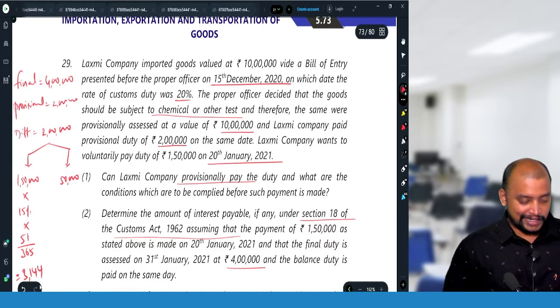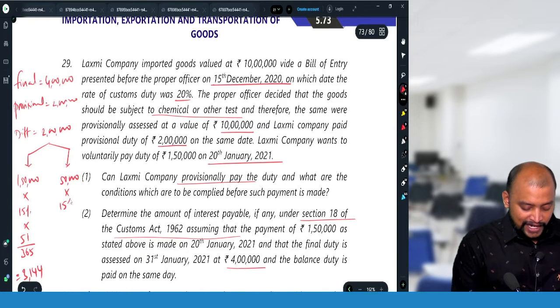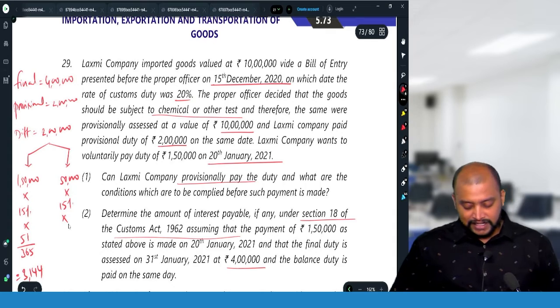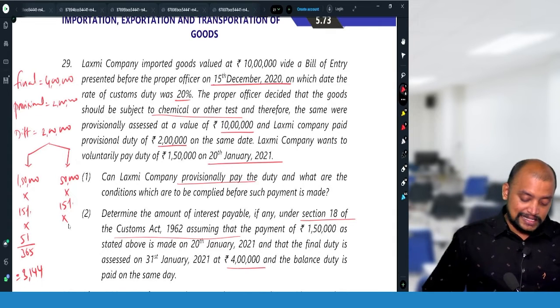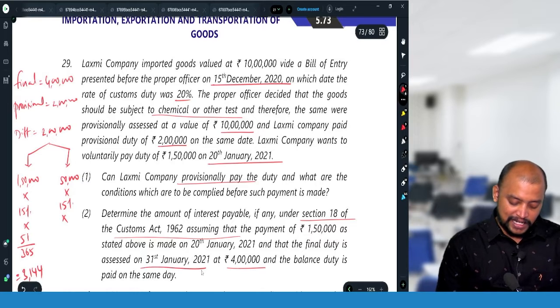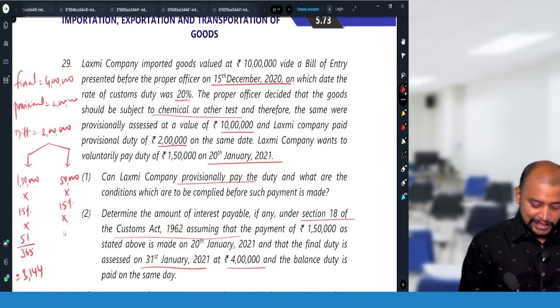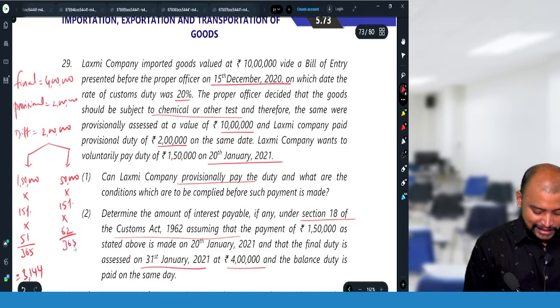3,144 should be taken. Then here 50,000 into 15%, from when? Same, 1st December, and till when it is paid. The balance duty is paid on 31st January. So in January 31 days, so 62 days, 62 divided by 365.